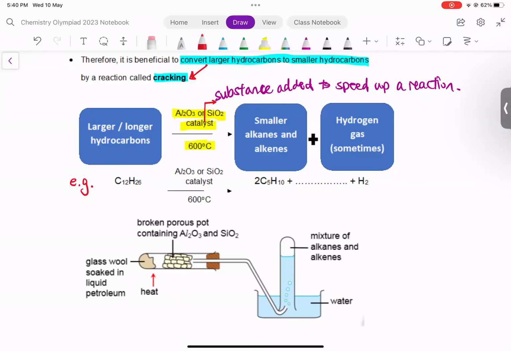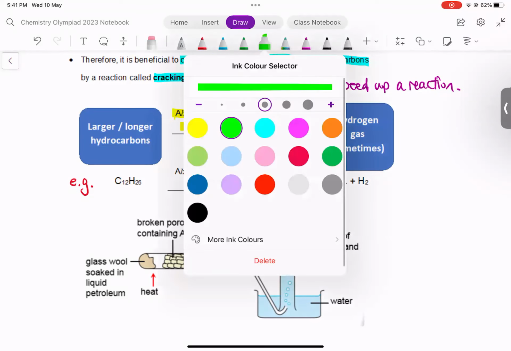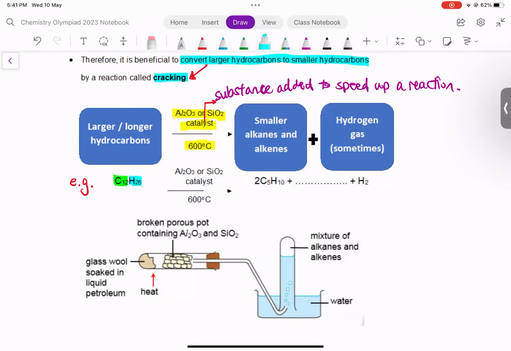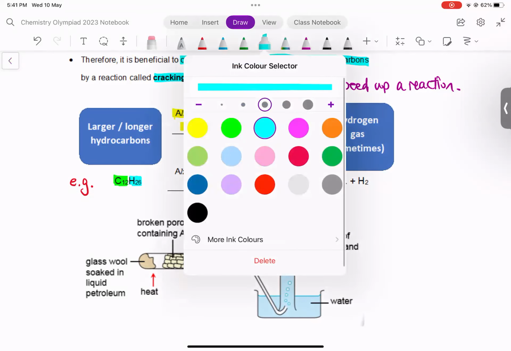So how do you find the missing dotted product? Now, you notice that this is all about balancing chemical equations, which you have done in class with your teachers. The idea behind balancing a chemical equation is that you must ensure that the number of carbon atoms is the same. The number of hydrogen atoms must also be the same on the left and on the right. So now let's attempt to count.